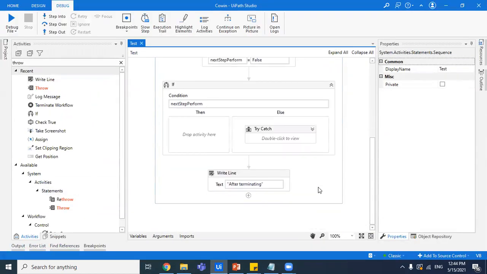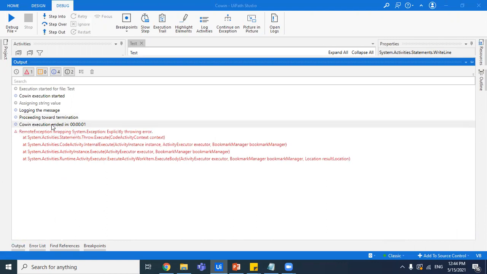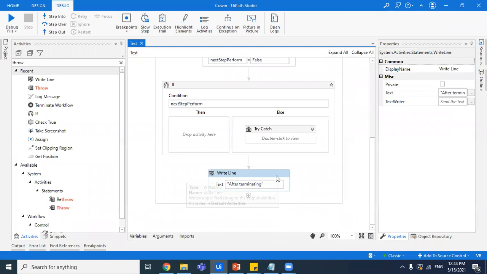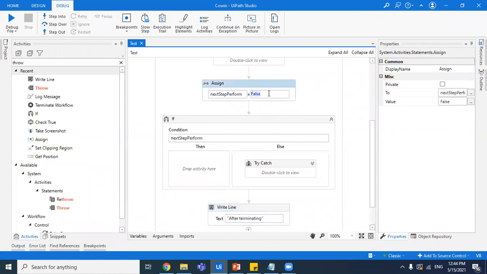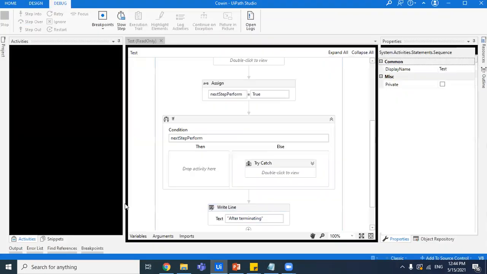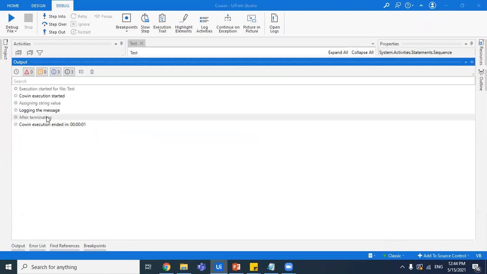Now, if we open the output panel to see, this write line would not be there. So you see proceeding towards termination and the execution ended. And then this is your error message, because this is an error that you've explicitly thrown. So you did not get "after terminating", but if we go with true, we would get "after terminating" in the output panel, as well as there would be no error. So if we open the output panel, we see that "after terminating" is there.